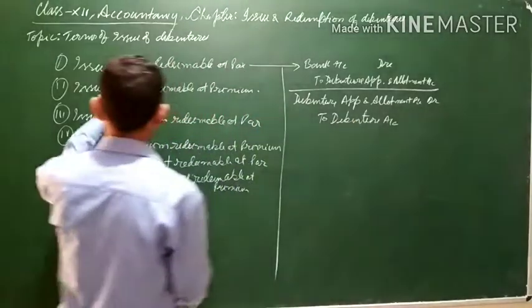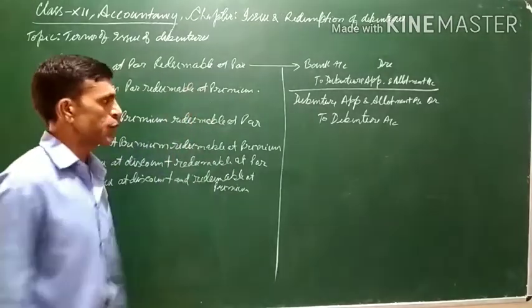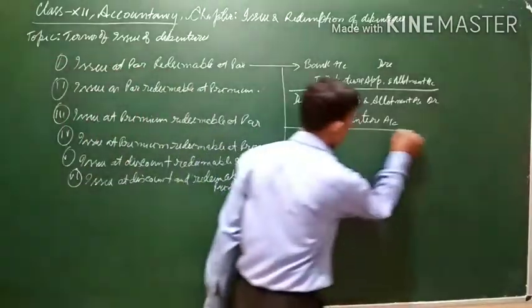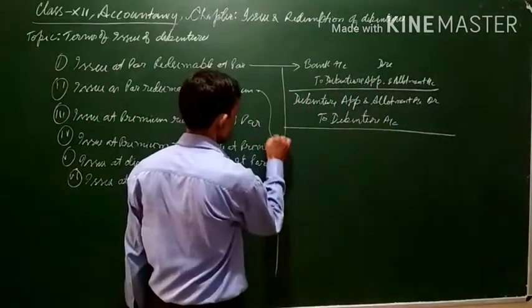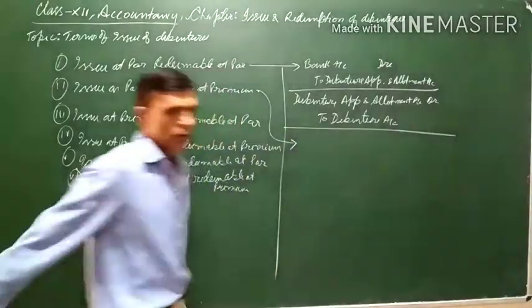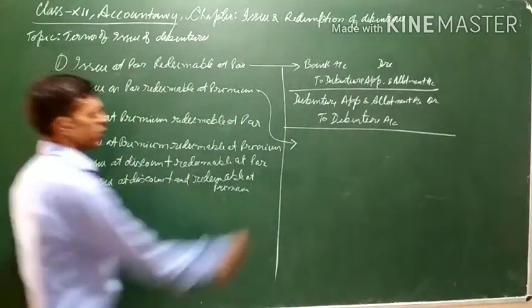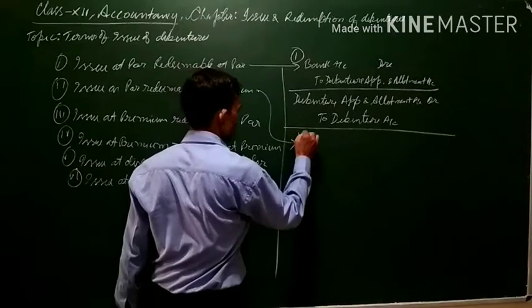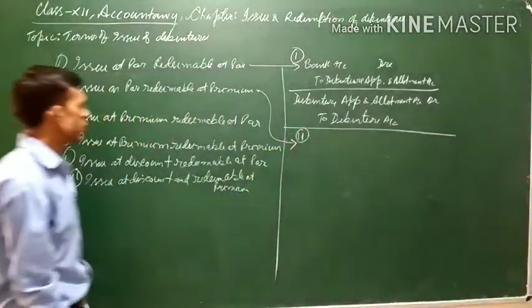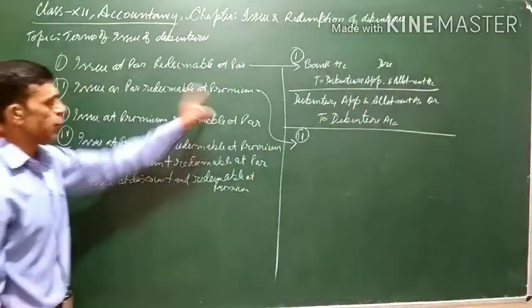Now let us come to the second. Issue at par, redeemable at premium. Now we are coming to the next scenario, that is issue at par, redeemable at premium.